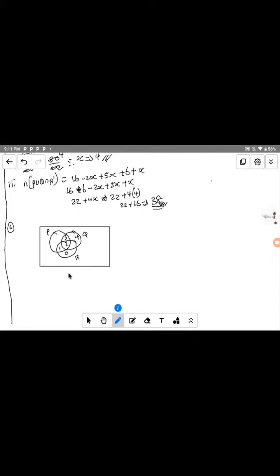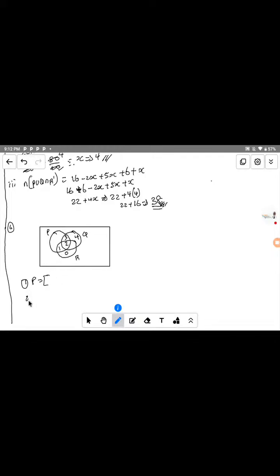This is what we have at this period. Now if I should ask you to give the list of the elements, the first question I would like you to answer: give the list of the elements of P, all the elements that belong to set P. If you study this diagram very well, what are the elements that belong to P?